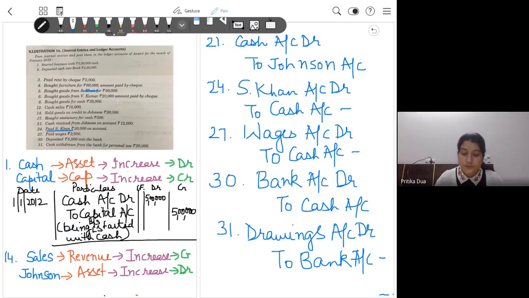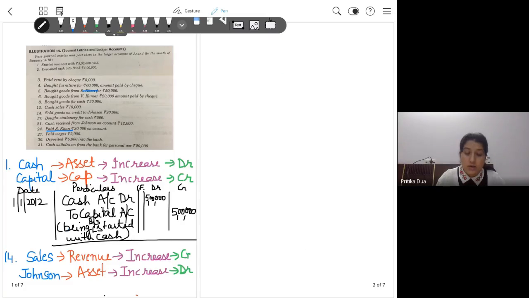So I introduced the concept of ledger earlier also in the class: post recording the entries in journal, the next step is preparation of ledger accounts. That is clubbing together entries of similar nature under a single account. कैश से रिलेटेड जो भी एंट्रीज हैं थ्रू आउट, वो सब कैश अकाउंट में आएंगी। कैपिटल से रिलेटेड जो भी एंट्रीज हैं, वो सब कैपिटल अकाउंट में आएंगी। This is how ledger is maintained.